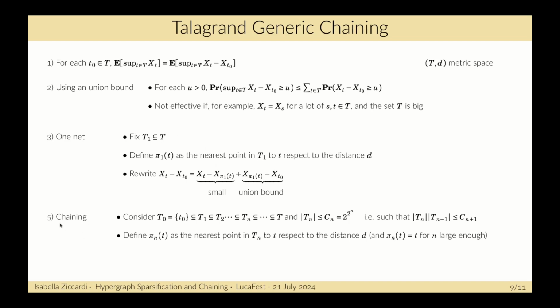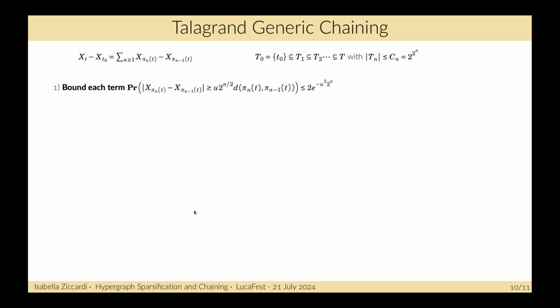So the generic chaining generalizes this argument. We consider a chain of subsets of T such that each subset T_n has cardinality at most C_n, where C_n is 2 to the power of 2 to the power of n. Then we can define, as before, P_n of t as the nearest point in T_n to t with respect to the distance d. And we assume that P_n of t is equal to t for n large enough. Then we can rewrite X_t minus X_t0 as this telescopic sum over n.